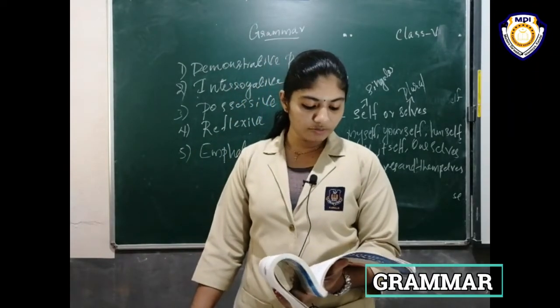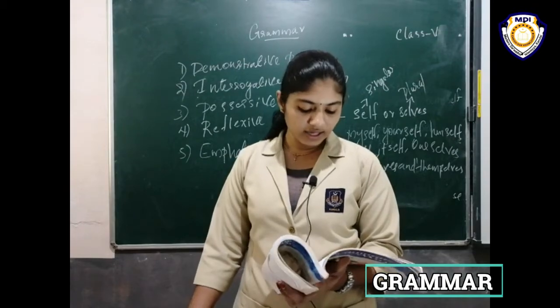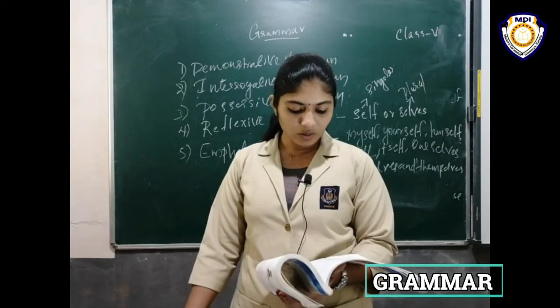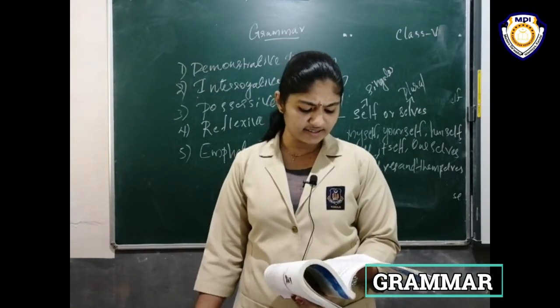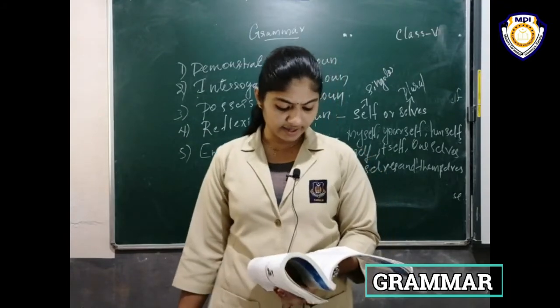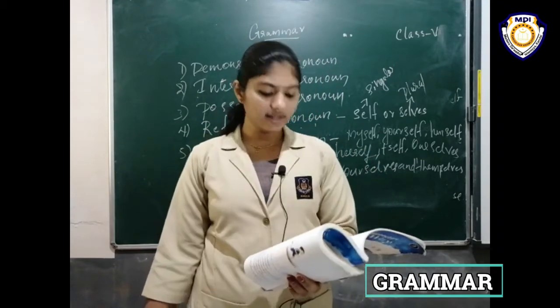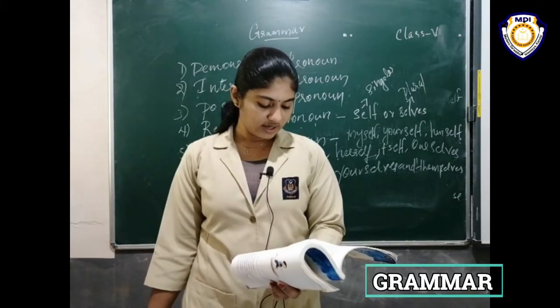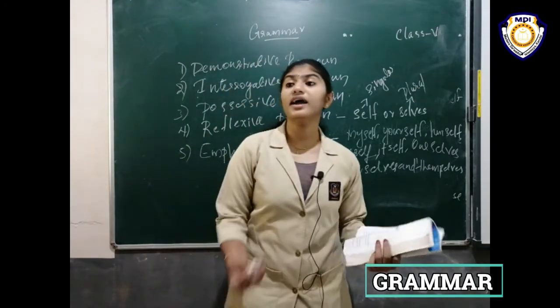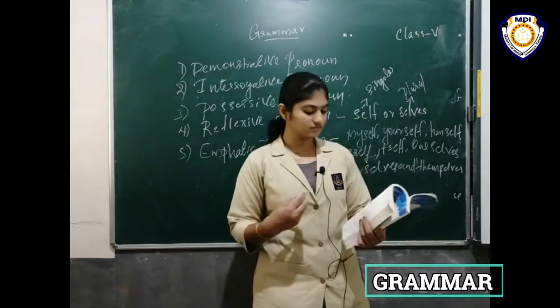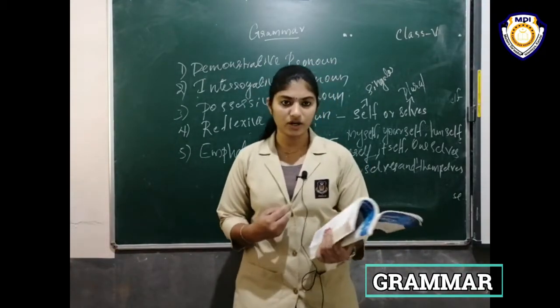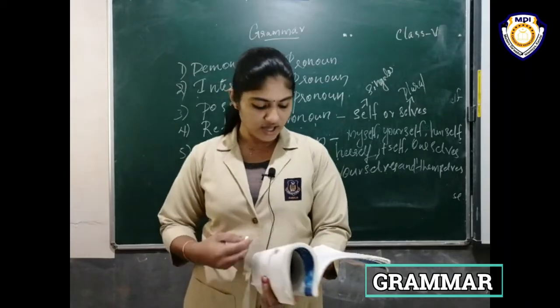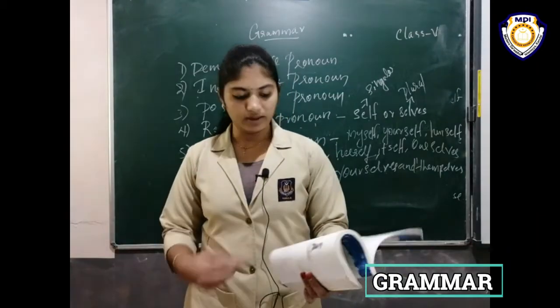Then using I or me, she or her, he or his, they or them. Read this sentence. Ajit is faster than I. Ajit is faster than me. Here, the second sentence is correct. We would not say Ajit is faster than I; we say Ajit is faster than me.